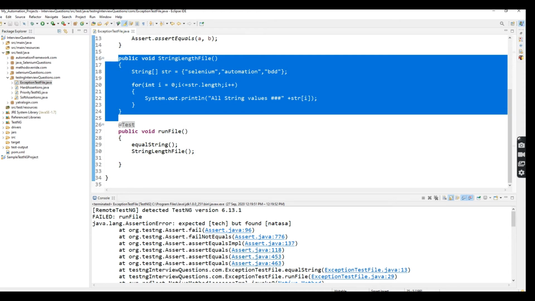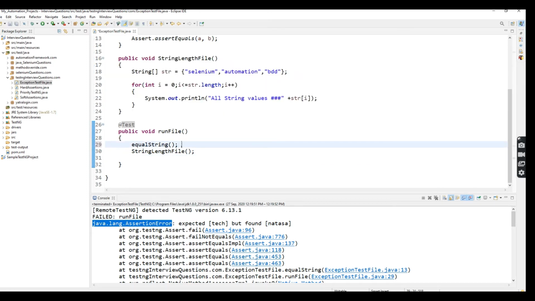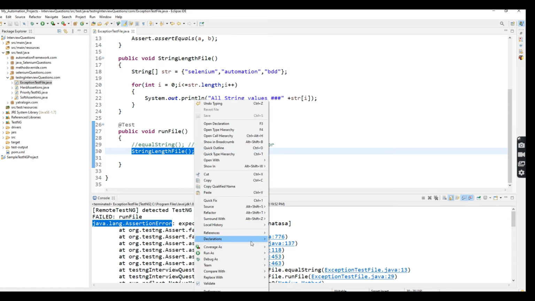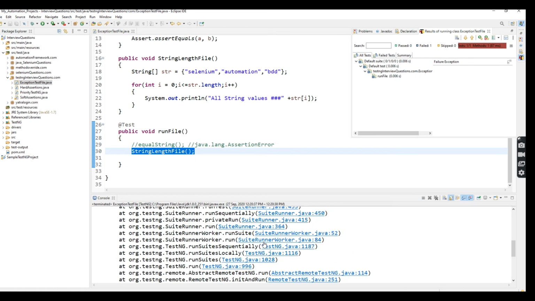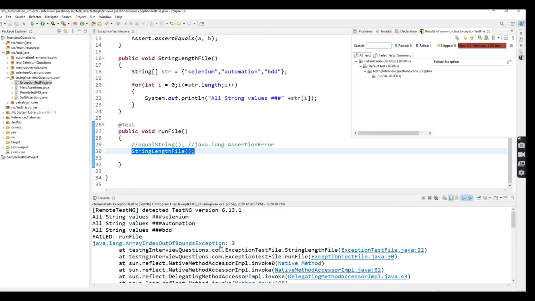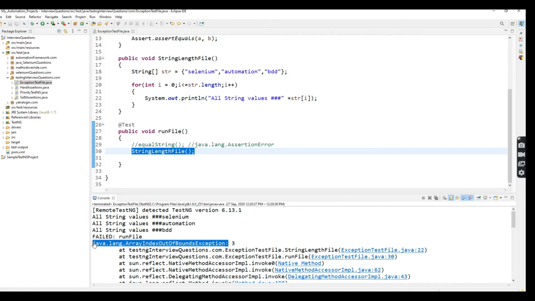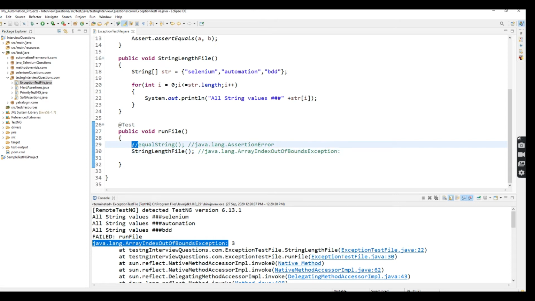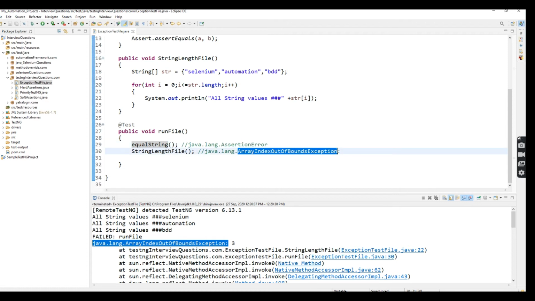Now what I'm going to do, I just copy. Here we are handling this exception. I just comment it out because I want to know what exception we are getting after running this method. Now I'm going to run this one. It will get an ArrayIndexOutOfBoundsException. Now I'm going to copy this one and paste it here. So here you can note it: the first method gets an AssertionError, the second method gets an ArrayIndexOutOfBoundsException.